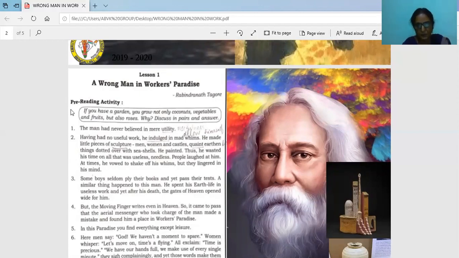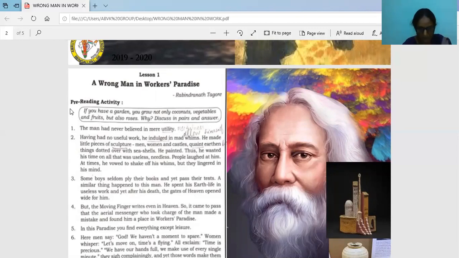They make the garden beautiful. So to enjoy the beauty of nature, we grow all the plants together in one place, and then we use them. We use vegetables as well as fruits, and we use roses also.